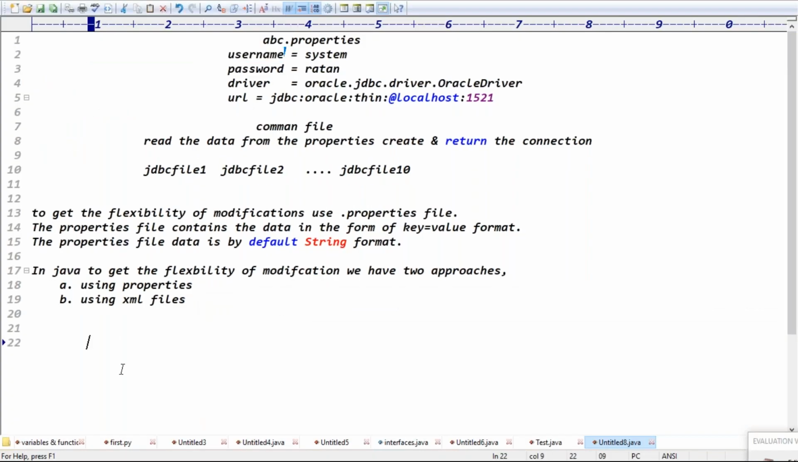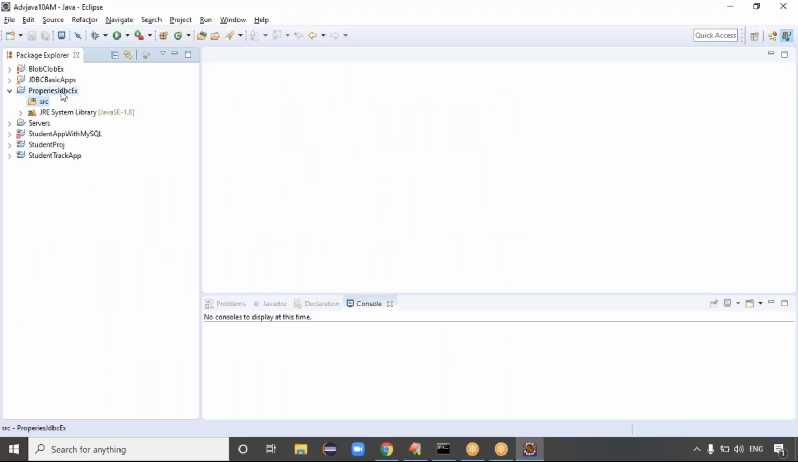Step 1, guys. What is step 1? Create the properties file. Where do we create the property file? Create the property file directly in the project folder, guys. What is the project folder? This is my project folder, right?